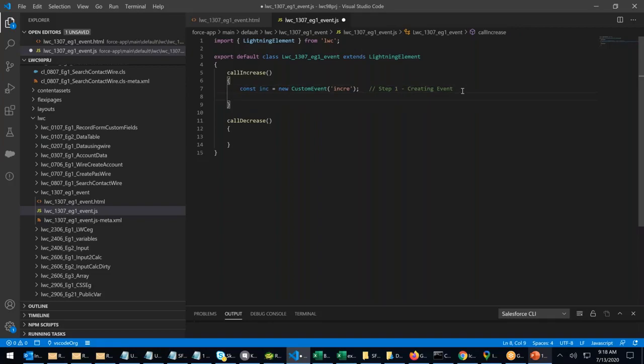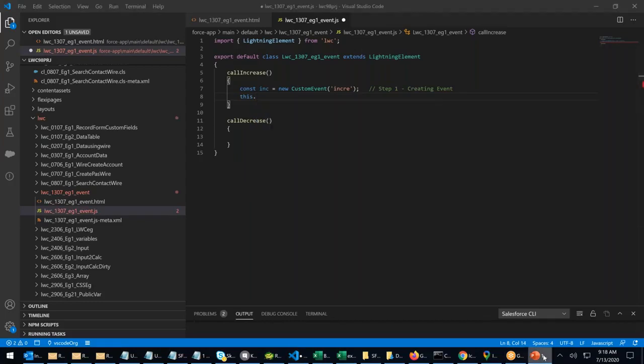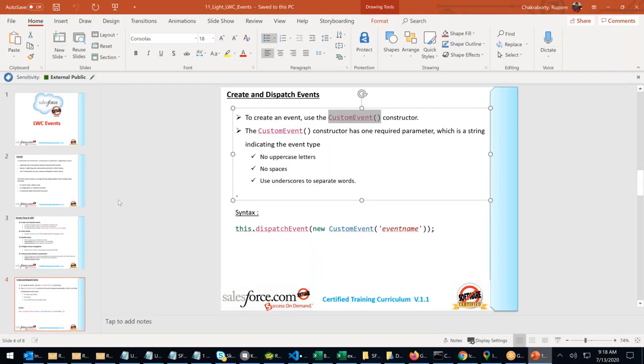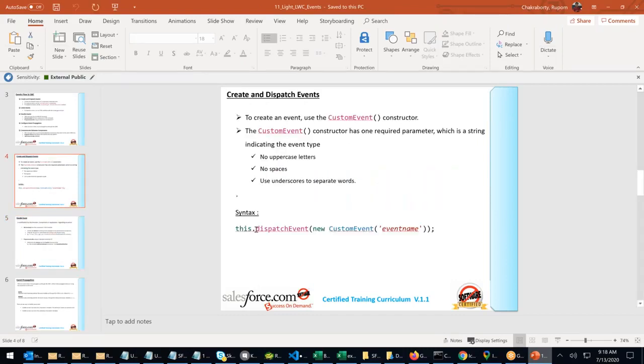Next, now, second step. I have to dispatch the event, emit the event. How can you dispatch the event? This dot. To dispatch an event, what is the second step? We dispatch an event using the dispatch event keyword, another constructor.